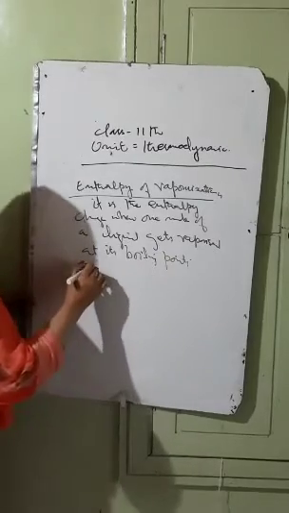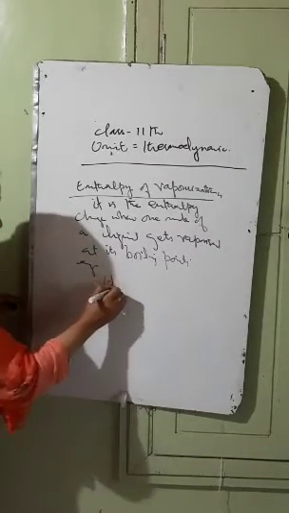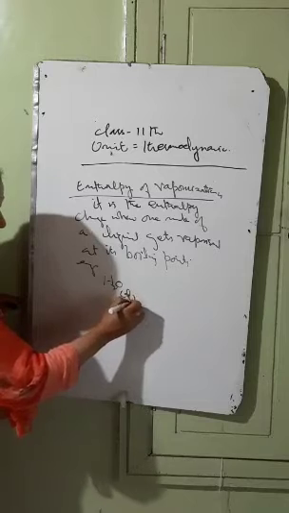For example, we have water that is in the liquid form.